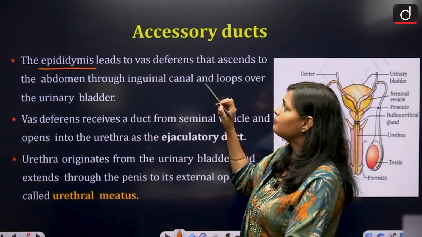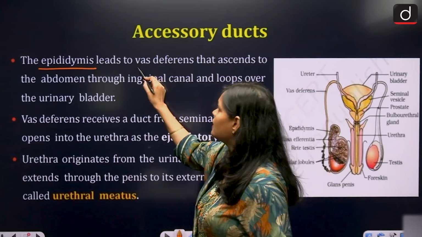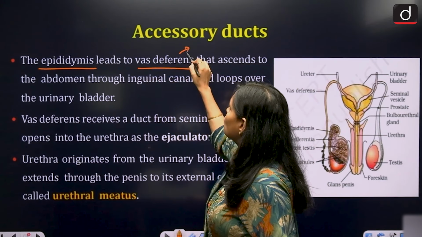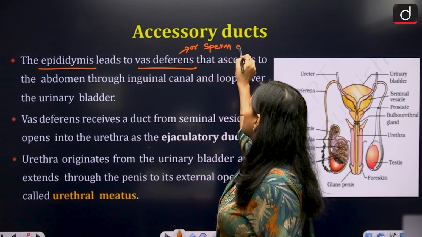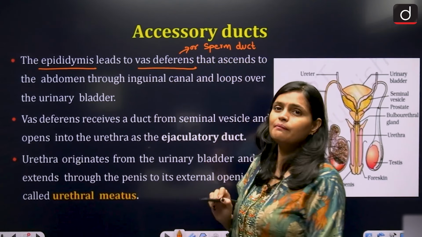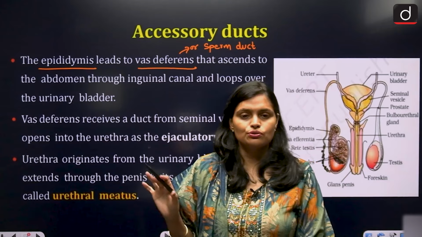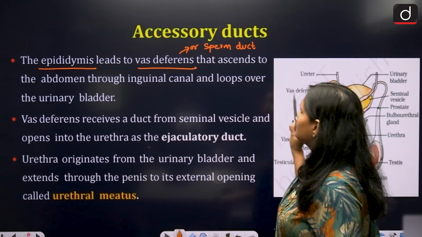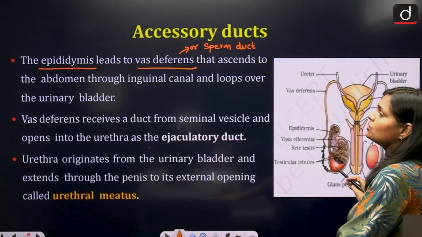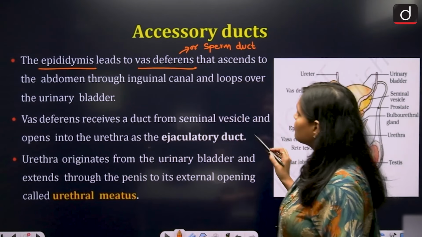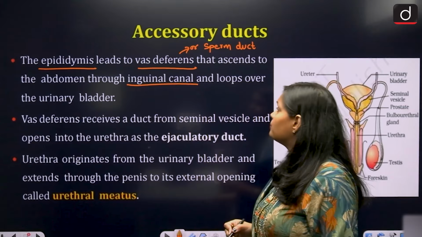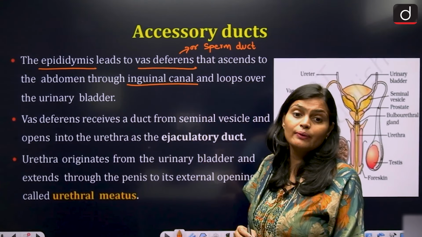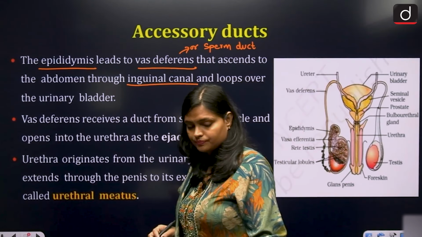So the epididymis leads to vas deferens. Now this vas deferens, also known as sperm duct, ascends to the abdomen through the inguinal canal and loops over the urinary bladder. Now what is the inguinal canal?